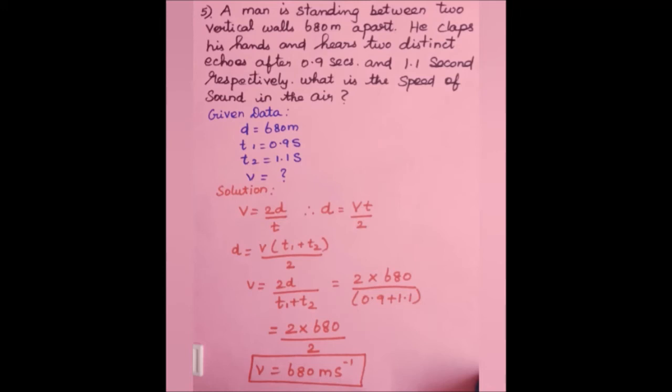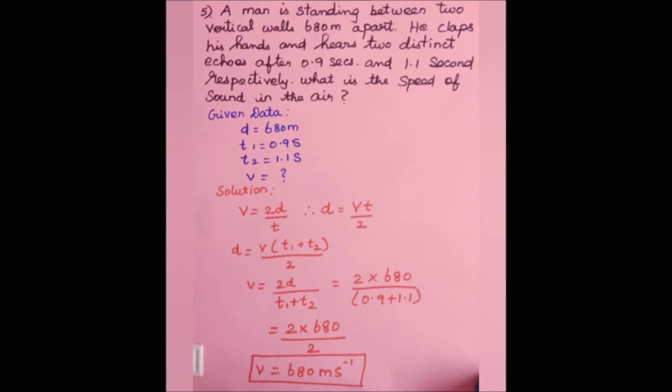A man is standing between two vertical walls 680 meter apart. He claps his hands and hears two distinct echoes after 0.9 second and 1.1 second respectively. What is the speed of sound in the air? In this question, distance d equal to 680 meter and two times, t1 equal to 0.9 second and t2 equal to 1.1 second, are given. You have to calculate the speed of sound in the air.